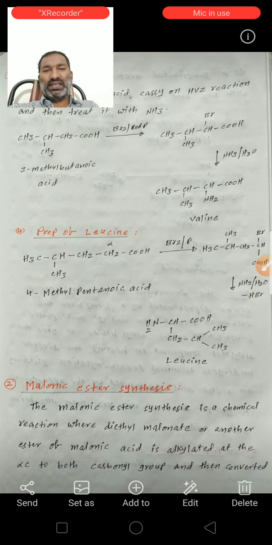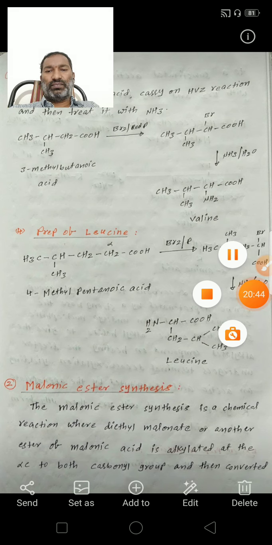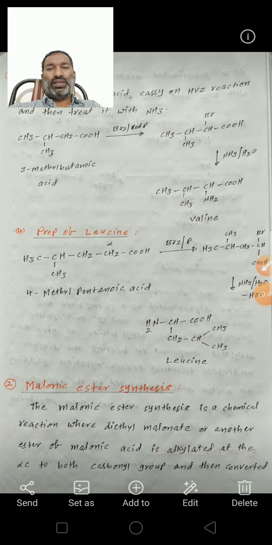See here, second one, malonic ester synthesis.